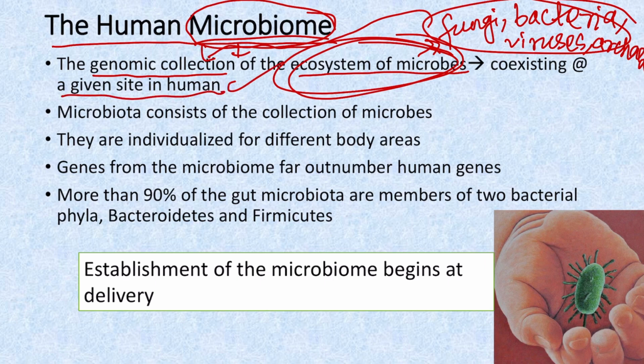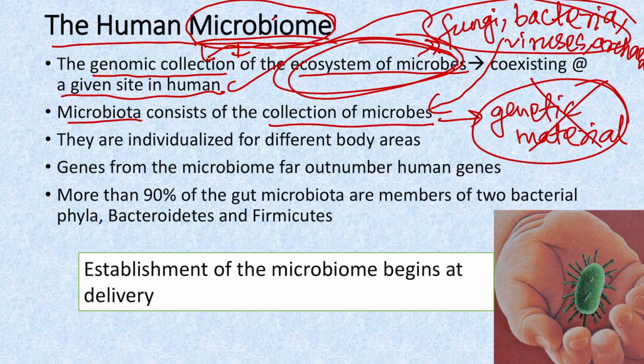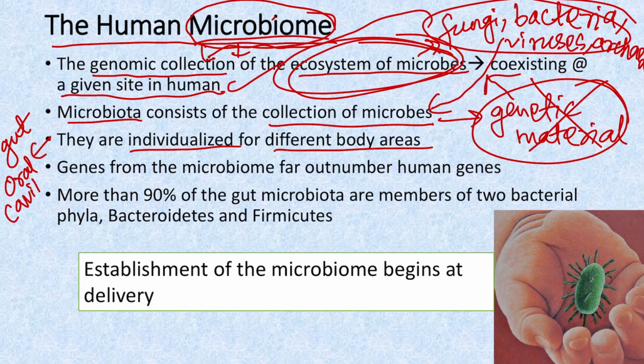And then what is the difference between microbiome and microbiota? Microbiota is nothing but the collection of the microbes, which I have already discussed, but it does not include the genetic material. It is only the collection of the microbes, whereas in case of microbiome, there is genetic material of the microbes also. And this human microbiome is individualized for different body areas, and there is greater diversity in the gut and oral cavity. So in the oral cavity and gut, we have the greater diversity of the microbiota and the microbiome.